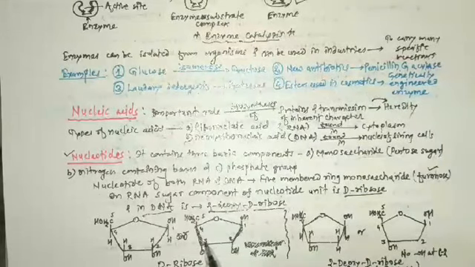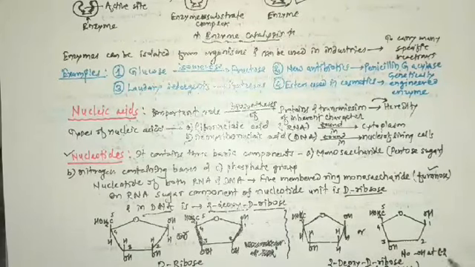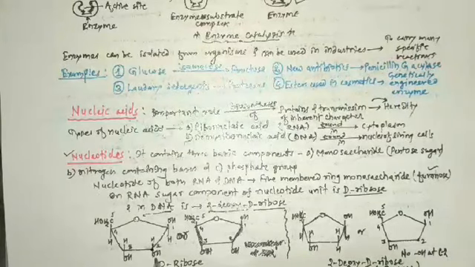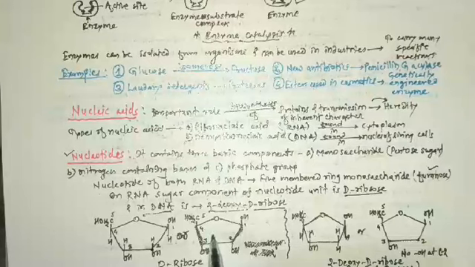The difference between these two structures is at carbon number 2. In D-ribose, at carbon number 2 there is an OH group present. We can represent this structural formula in this way also; both are formulae of D-ribose.